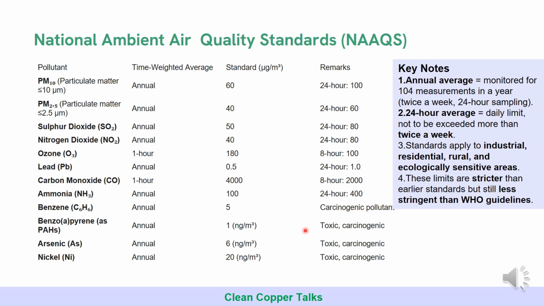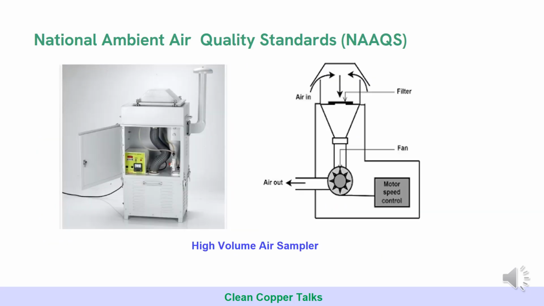So when we say annual average, that means at least 104 measurements. That means at least two measurements a week. So there are different types of monitoring stations. Either the monitoring stations are continuous monitoring, or they are manual monitoring. So if it is manual monitoring, at least two times a week the monitoring should be there. Otherwise, in continuous monitoring, everyday monitoring can be done.